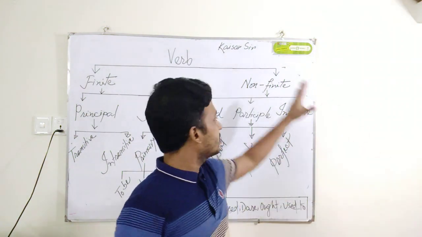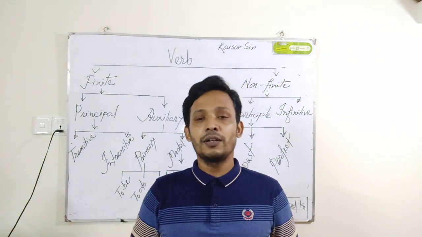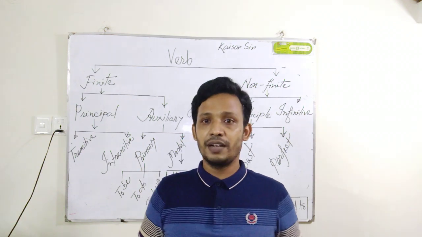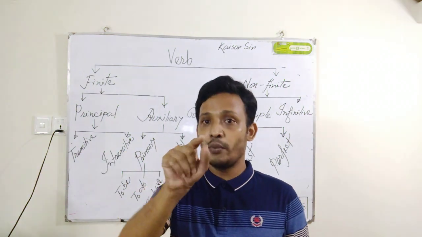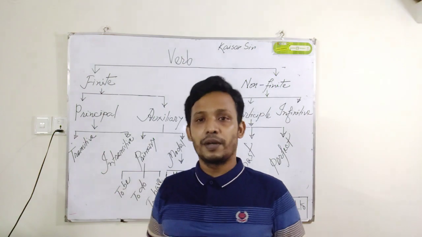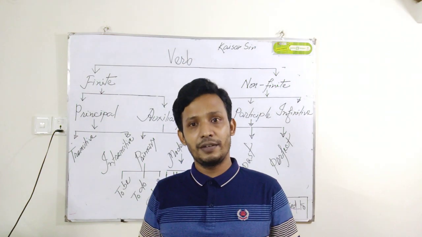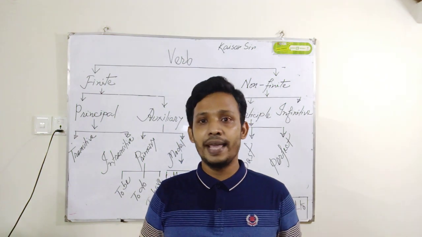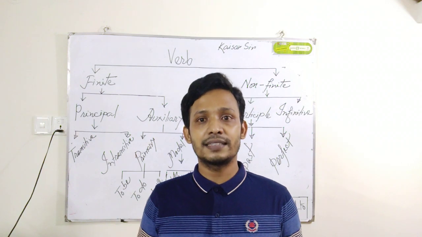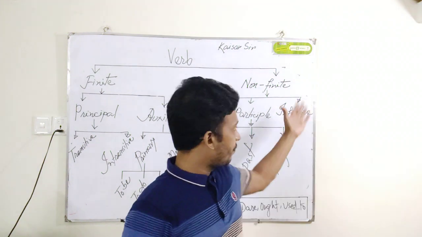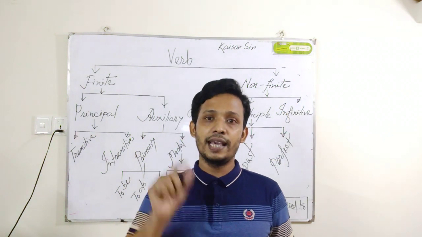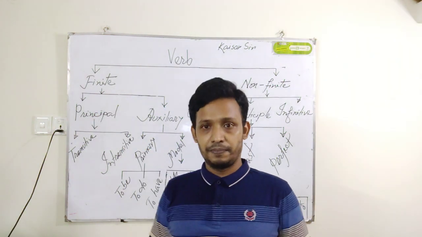So infinitive is a non-finite verb, and obviously in that sentence there is a finite verb. I went there to meet, I went: finite verb. So without a finite verb, a non-finite verb cannot make a fully sensible sentence. Non-finite verb obviously should take help of a finite verb.